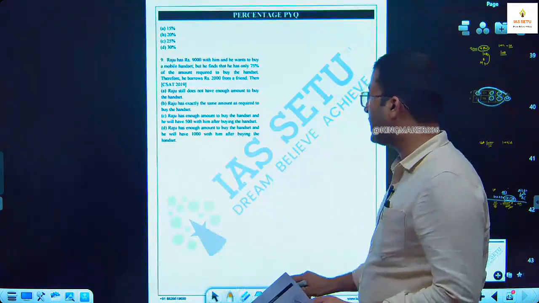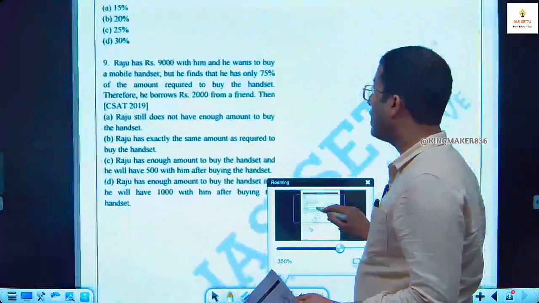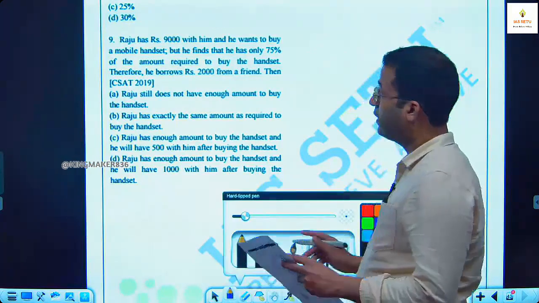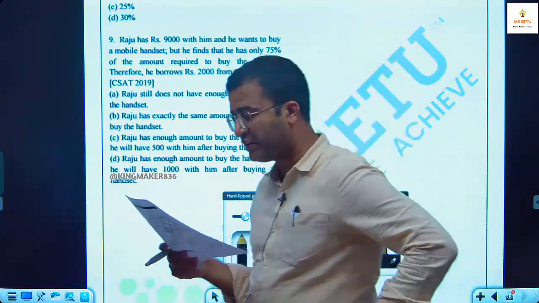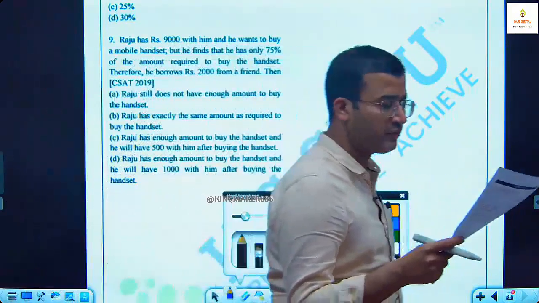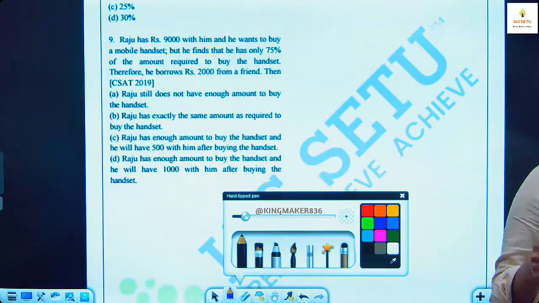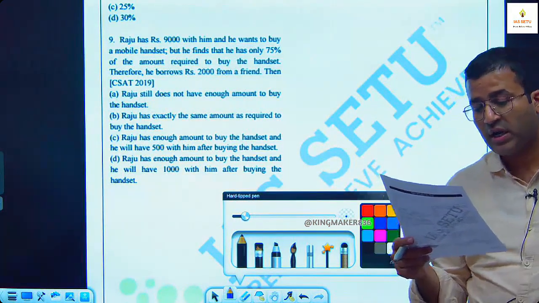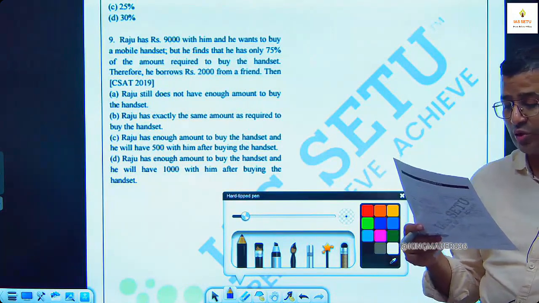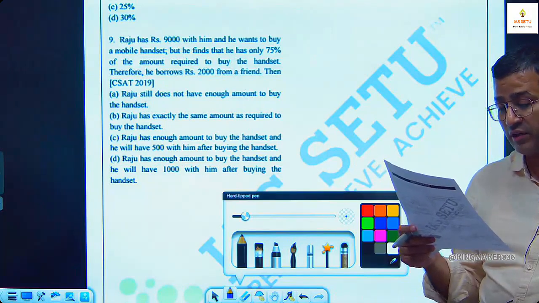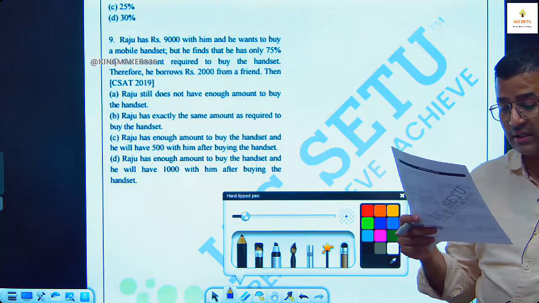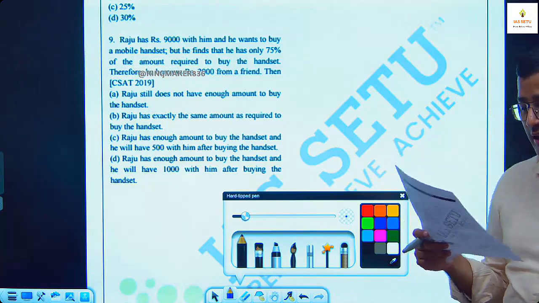Raju has rupees 9,000 with him and he wants to buy a mobile handset. If he finds that he has only 75% of the amount required to buy the handset, therefore he borrowed 2,000 rupees from a friend, then: Raju still does not have enough amount to buy the handset. Raju has exactly the same amount as required to buy the handset. Raju has enough amount to buy the handset; he will have 500 with him after buying the handset. Raju has enough amount to buy the handset; he will have 1,000 with him after buying the handset.